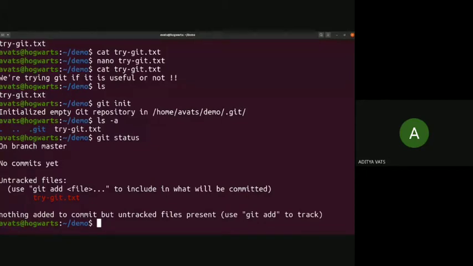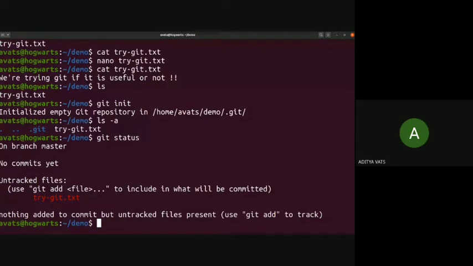So git status shows on branch master. Master is the default branch. Priyansh told you all about the branches. Master is the default, main branch you will be working on. You can create side branches to try new things, but by default the branch is master. No commits yet because we have not committed anything, and there are untracked files: trygit.txt. So this file we have created is not tracked, meaning Git doesn't acknowledge it now.